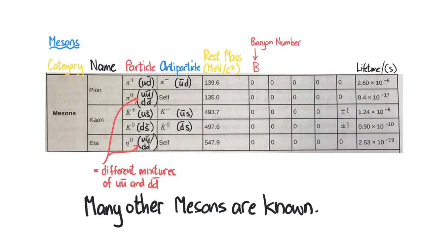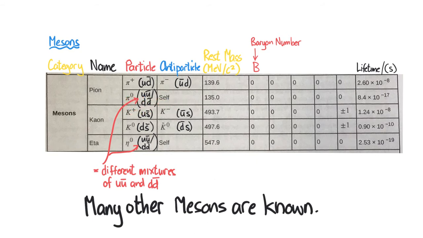And now we look at the mesons, which are 2 quark systems. So we have the pi mesons, or the pions. We have the pi plus and its antiparticle pi negative. We see that they're made up of an up and an anti-down quark. And then we've got the pi minus, which is made up of the anti-up quark and the down quark. We see they have rest masses of 139,6 mega electron volts per speed of light squared, also unstable. We have the pi 0, which is its own antiparticle.